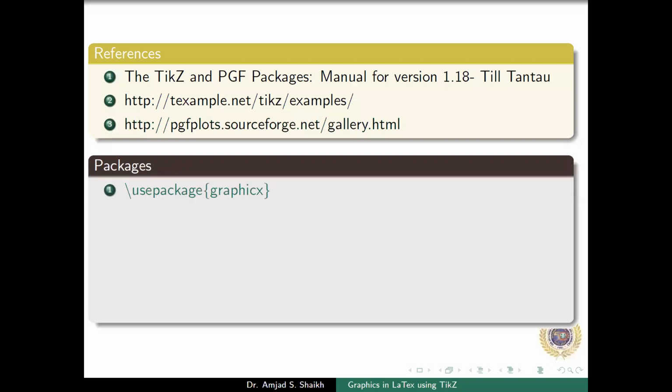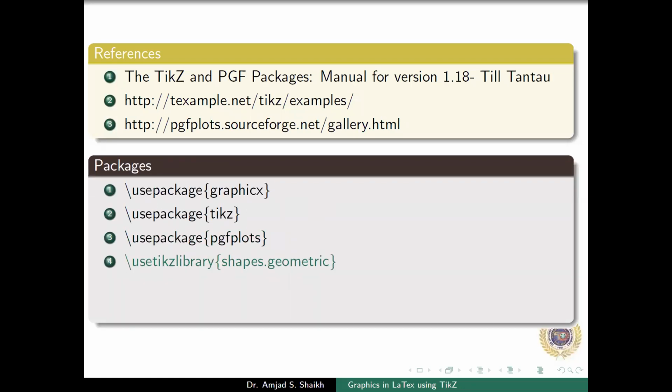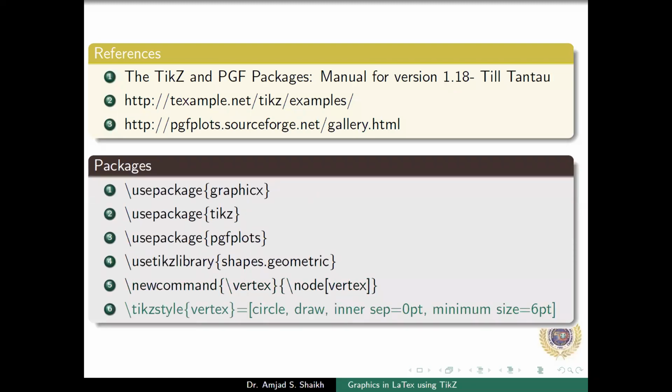The packages which I have used in the beginning, in the preamble, are usepackage graphics, TikZ package, pgfplots, shapes.geometric, and a command I have defined for the vertices and edges. So we'll see the details about it when we go to the actual demonstration. So these are the packages which I have used.